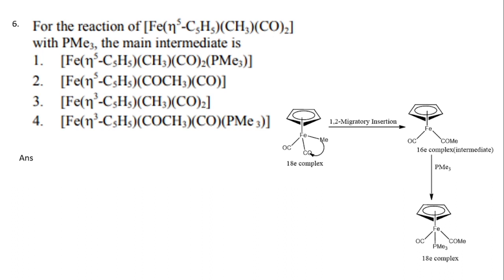So first it is undergoing the 1,2 migratory insertion. No, it is 1,1 migratory insertion. There is something wrong. Okay, so it gives the 16 electron complex, which is the intermediate. Then if we react it with trimethylphosphine, it gives this 18 electron complex. So our intermediate is the 16 electron complex, which is similar to option number 2. So option 2 is the correct option.